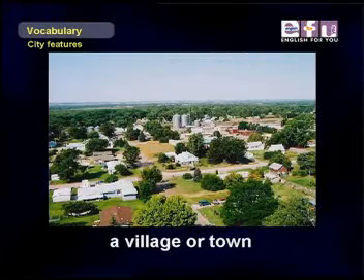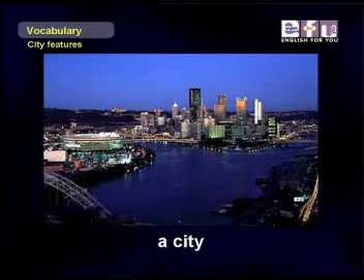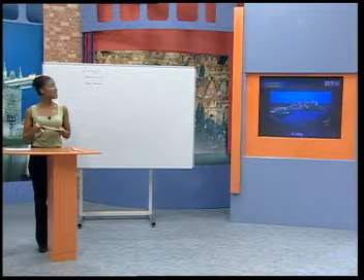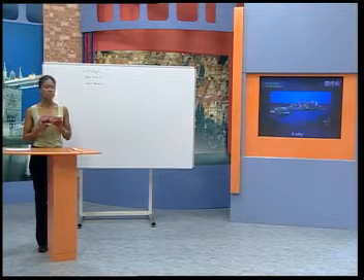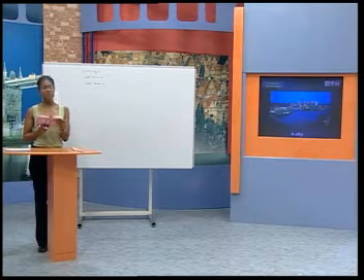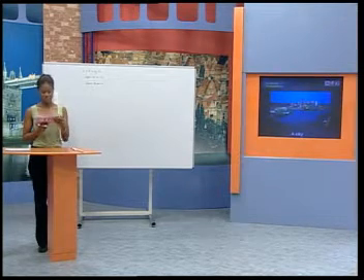A village or town is where people live. They are small. Next picture. A city is another place where people live. It is big. A city has many blocks. Blocks are squares of streets. Most blocks have a bus stop.